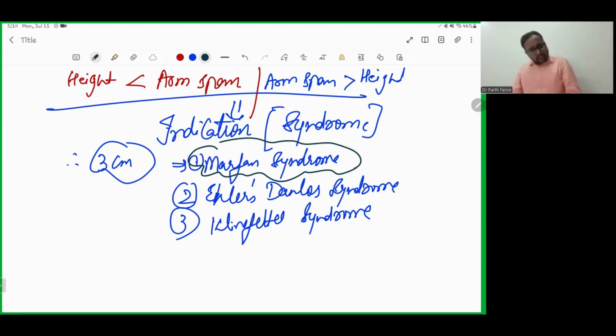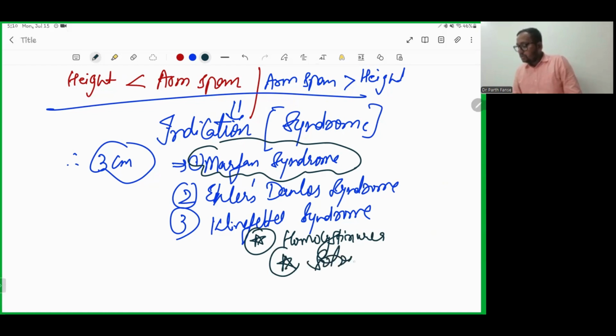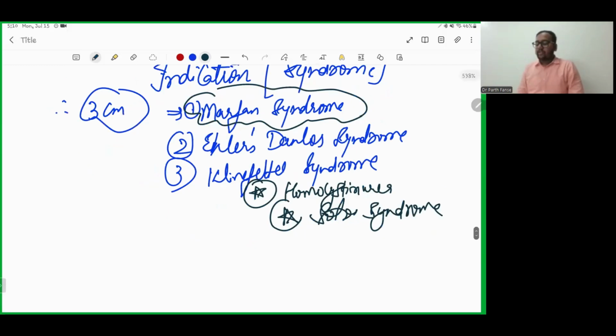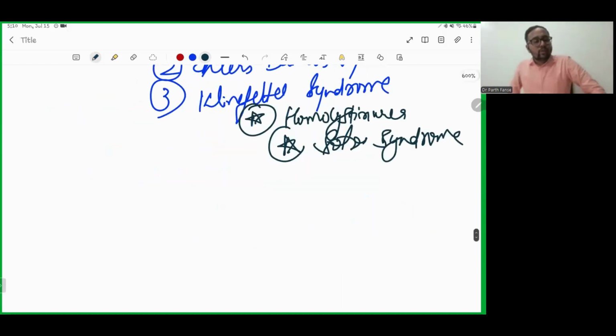There are other syndromes also which are not as reliable, namely homocystinuria and Sotos syndrome. We will study these syndromes in a later half, but just remember that homocystinuria and Sotos syndrome are also related to this arm span and height topic.